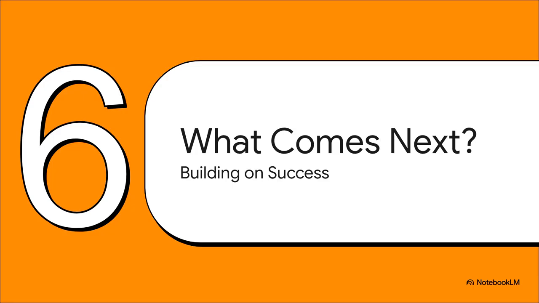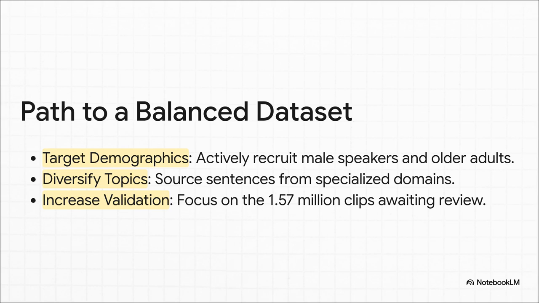Okay, so we have this incredible resource built from the ground up by a passionate community, but it's got some serious imbalances baked in. This brings us to the final and maybe most important question. What comes next? How does the community take this amazing success and build on it? Well, there are a few pretty clear next steps. First, the community can make a targeted effort to recruit the demographics they're missing, specifically more male and older speakers. Second, they can work to diversify the topics by adding sentences from specialized areas. And finally, there's a huge backlog of over 1.5 million clips that are just waiting for validation. Focusing on that would dramatically increase the amount of high-quality, usable data.